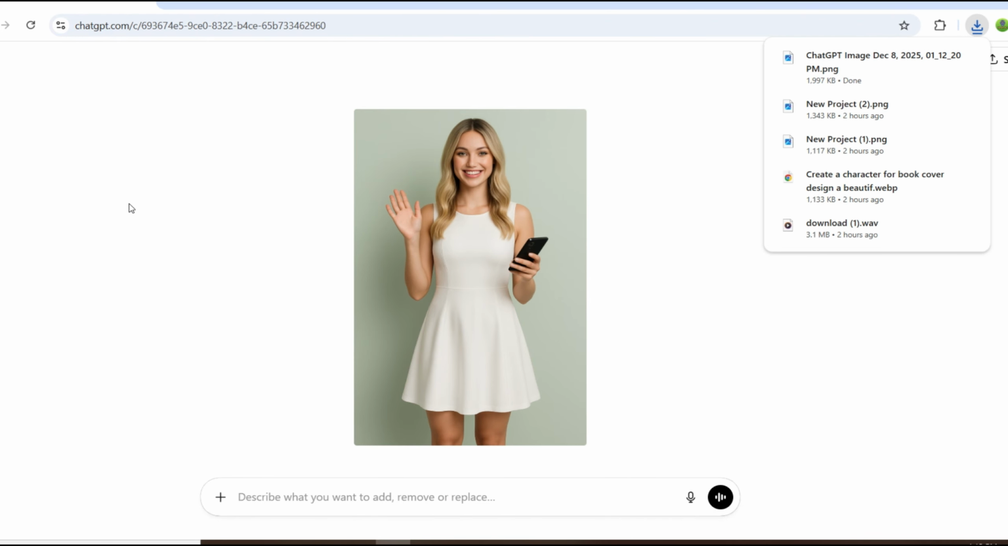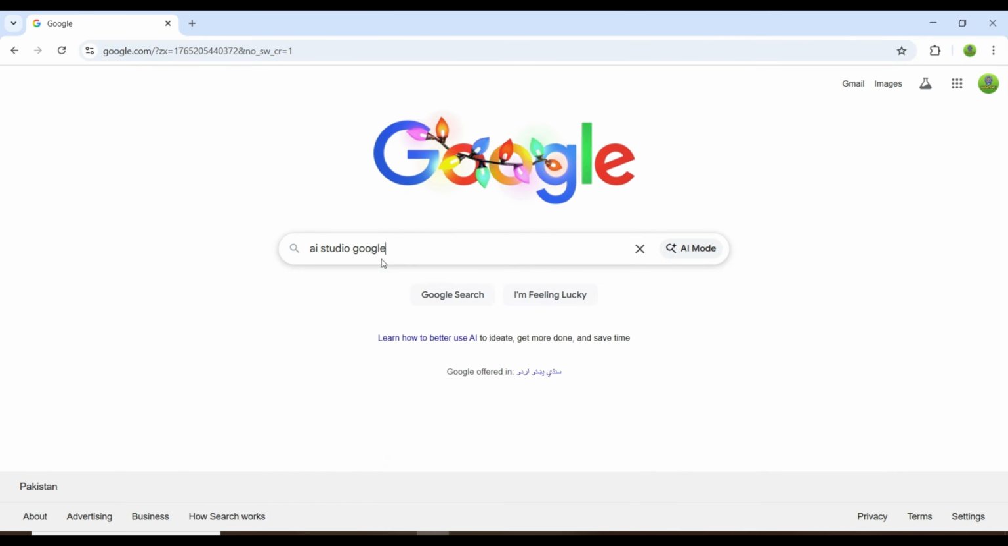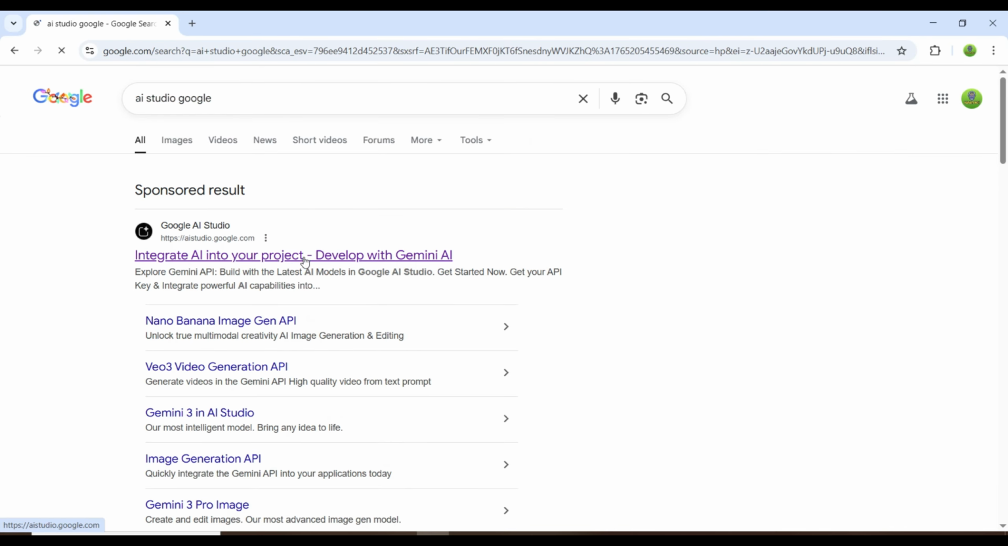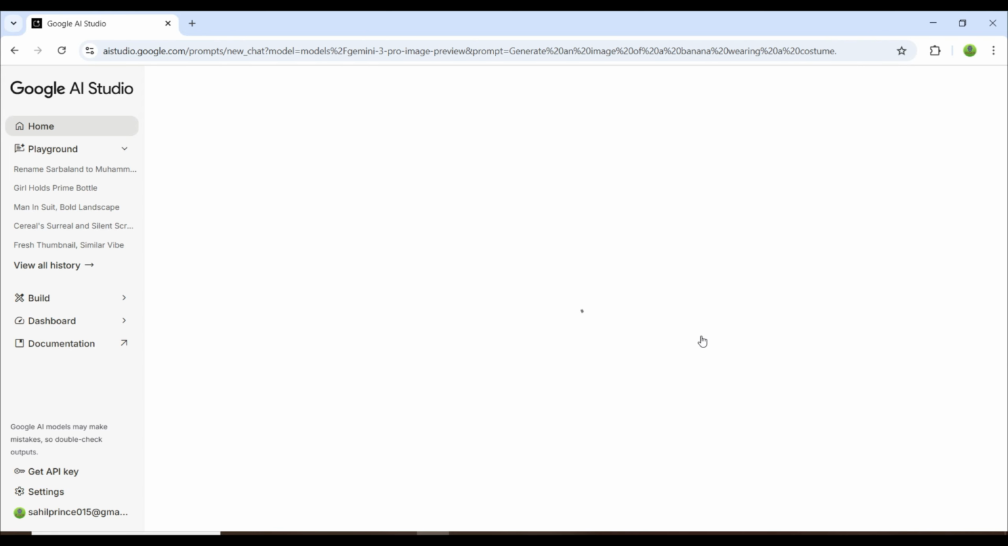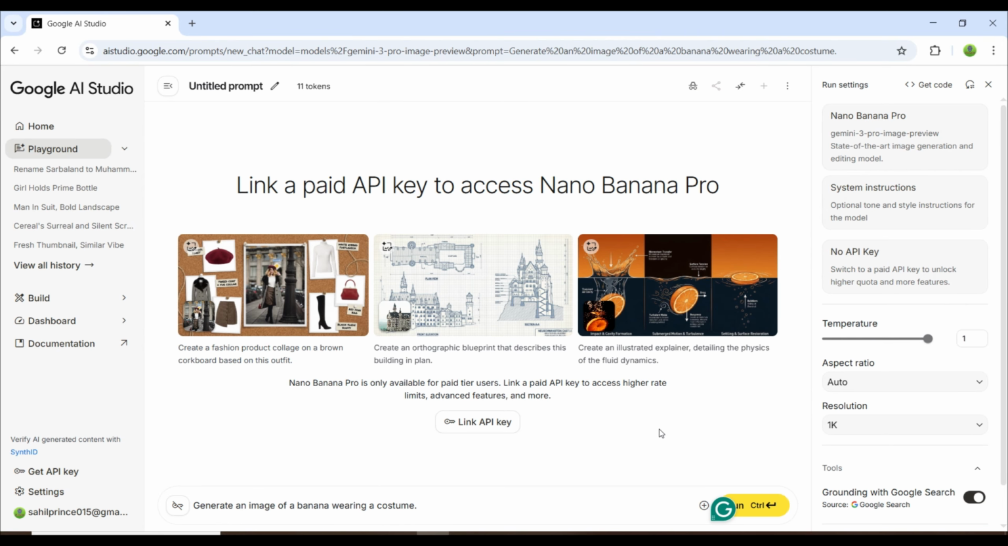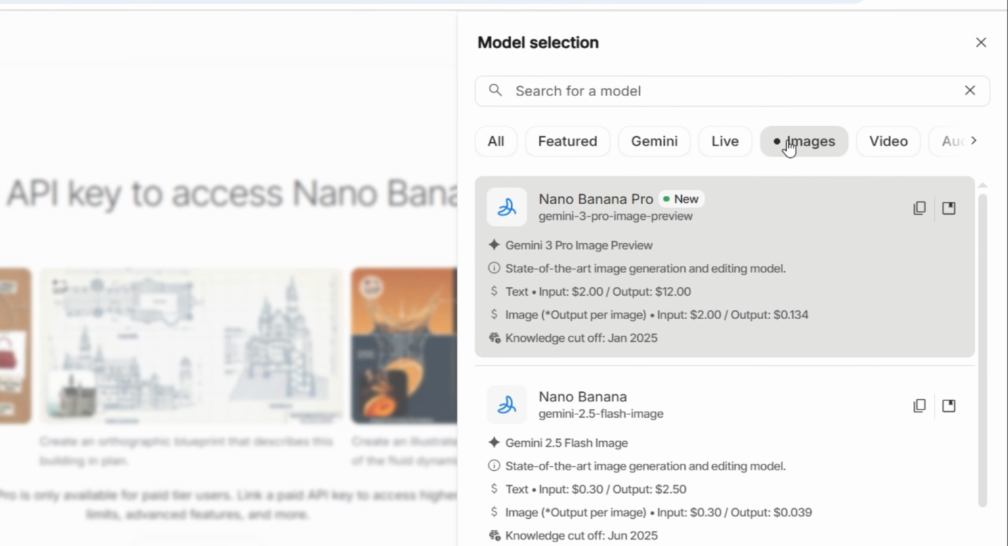Now that we have our model ready, the next step is to create ads using her. For this, we're going to use Google Nano Banana. First, open this website and sign in with your Gmail account. You'll see an interface like this on your screen. Click on Try Nano Banana Pro. It may ask for a paid API key, but don't panic. Simply look to the top right corner where it says Nano Banana Pro, click on it, and then select the Images option. After that, choose Simple Nano Banana.